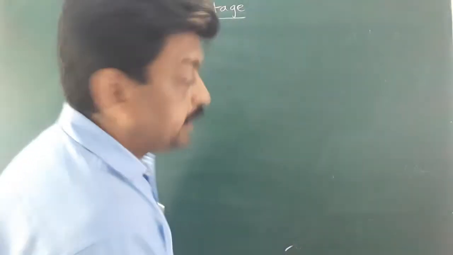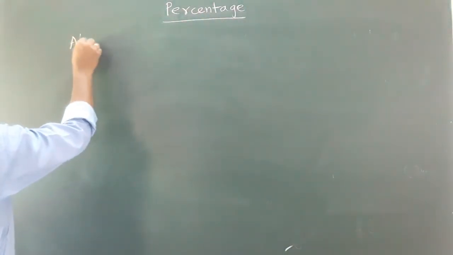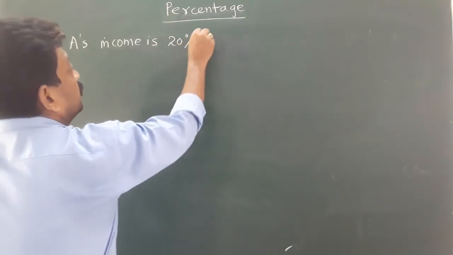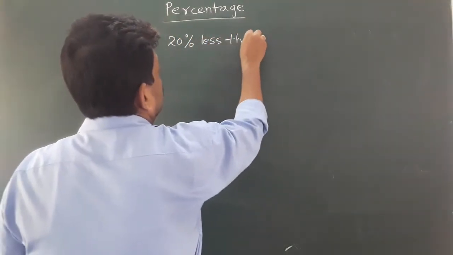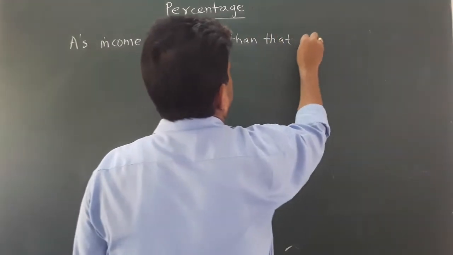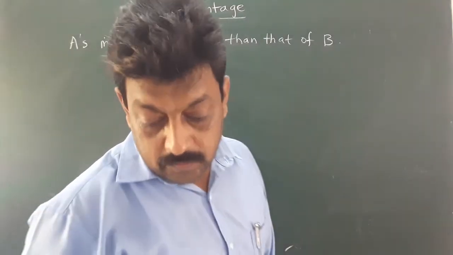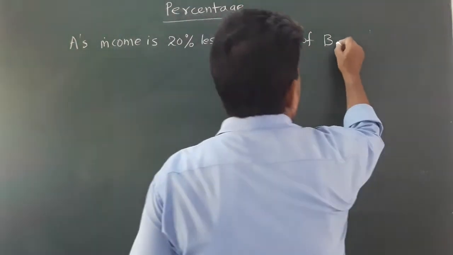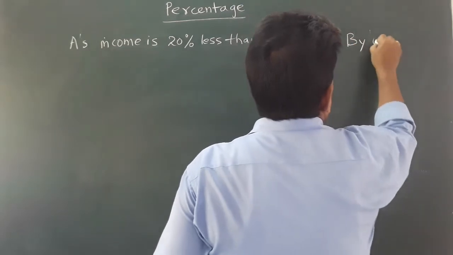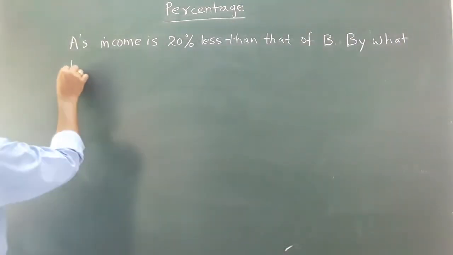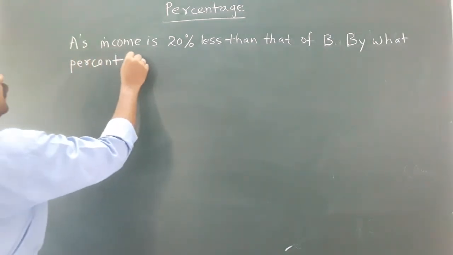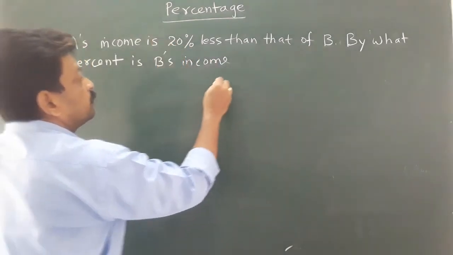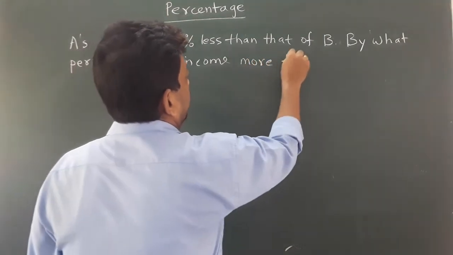It is given that A's income is 20% less than that of B. A's income is 20% less than that of B. By what percent is B's income more than A?